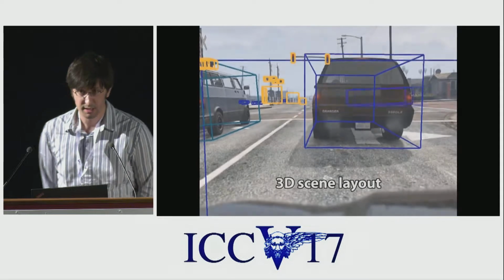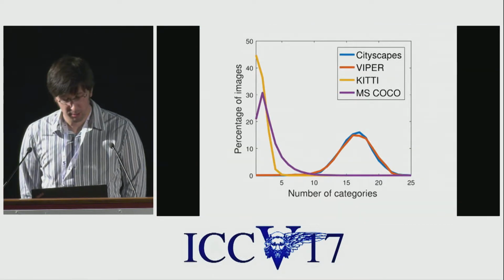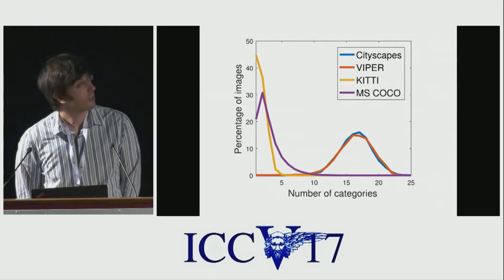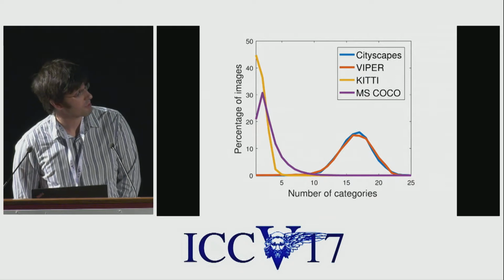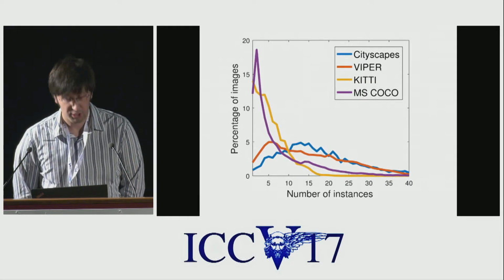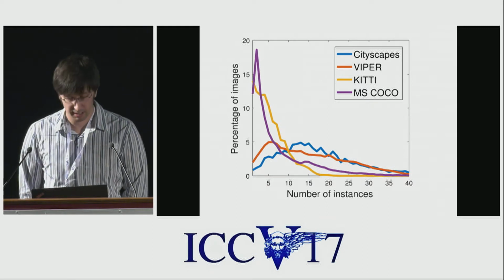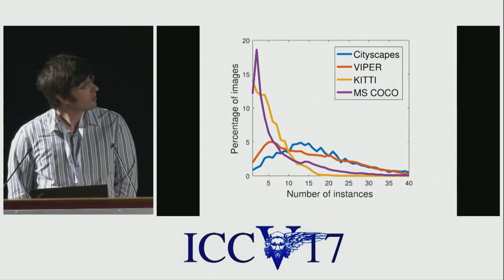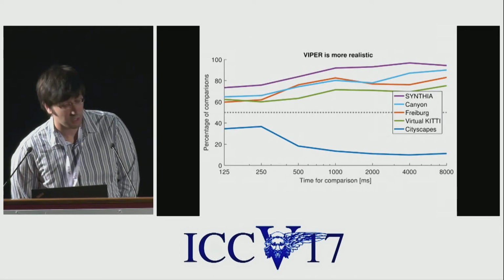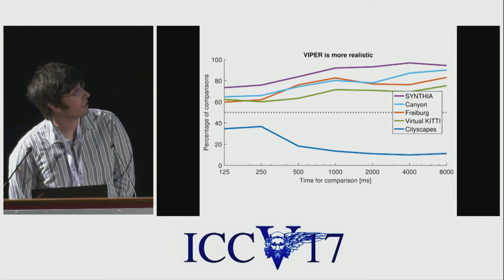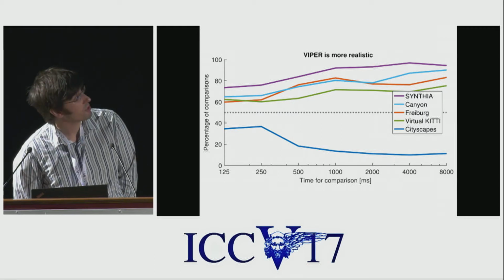We conduct statistical analysis showing that the composition of our scenes of the Viper dataset, as we call it, for visual perception, closely matches the structural composition of real-world datasets, such as Cityscapes, for example. We further validate the realism of our dataset with perceptual experiments comparing our dataset to other synthetic datasets and find that ours is the most realistic.